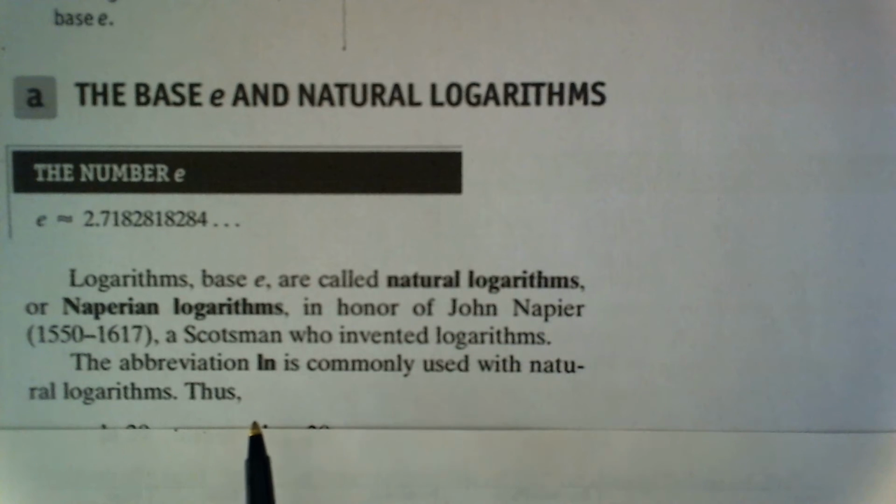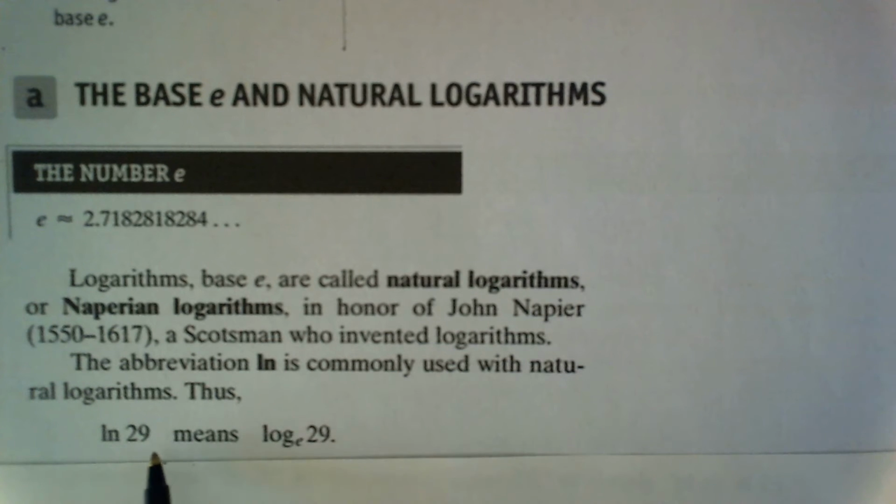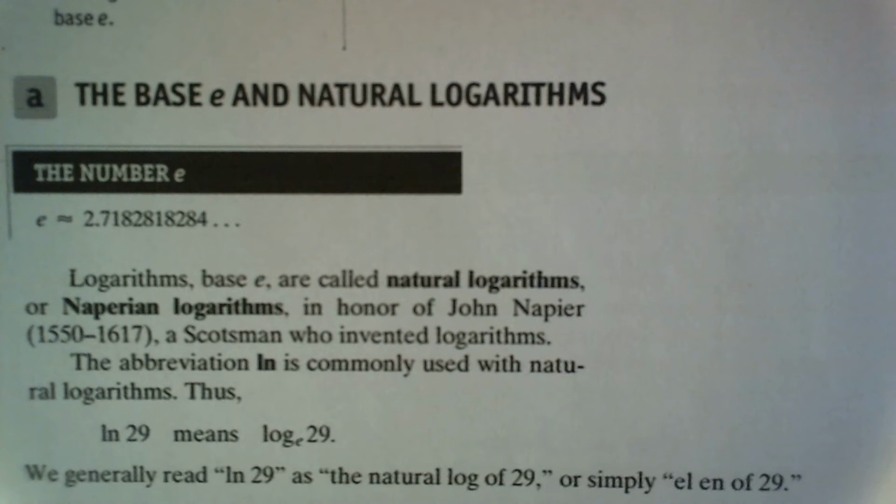So the abbreviation ln is commonly used with natural logarithms. So the ln of 29 means log base e of 29. We generally read ln 29 as the natural log of 29 or simply ln of 29. So these expressions are equivalent.